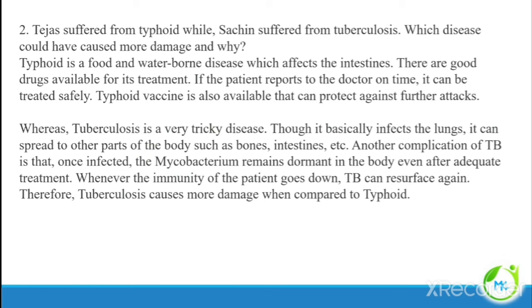Teja has suffered from typhoid while Sachin has suffered from tuberculosis. Which disease would have caused more damage? Why? First, you have to understand the diseases. Typhoid is a food and waterborne disease. It affects the intestine, and there are good drugs available for its treatment. And if the patient reports to the doctor on time, it can be treated safely. And there is a typhoid vaccine available, which can protect against further attacks.